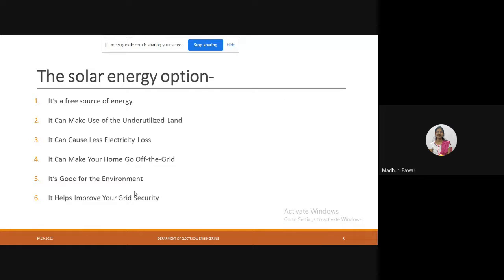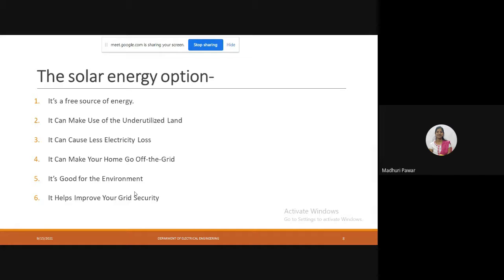The solar energy option is just for telling the advantages of the solar. So what are the advantages of solar? It is a free source of energy. We are not paying any money for getting the sun rays or radiation. It is a free source of energy that is available in nature. So we have to just collect that solar radiation to make the useful energy. So the first advantage of solar is that it's a free source of energy.